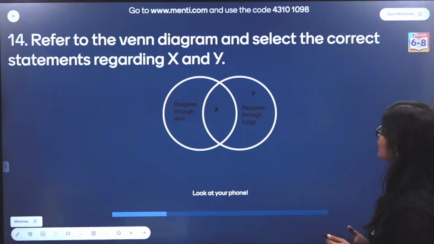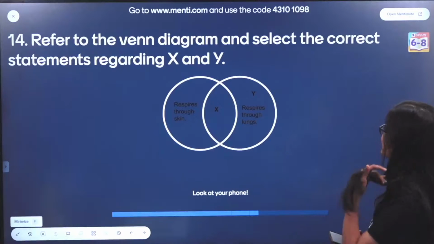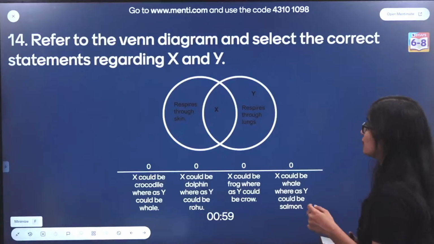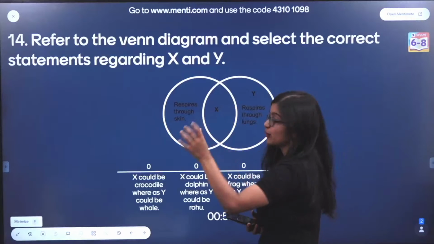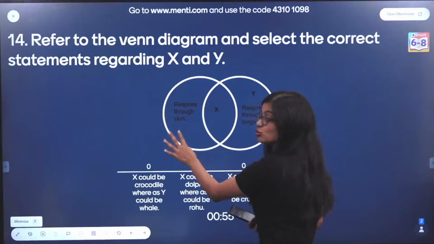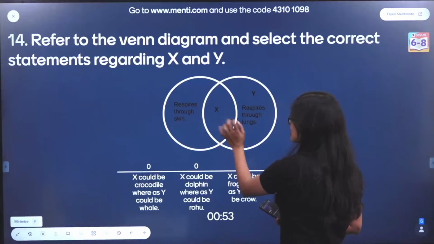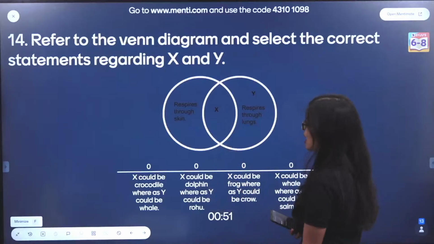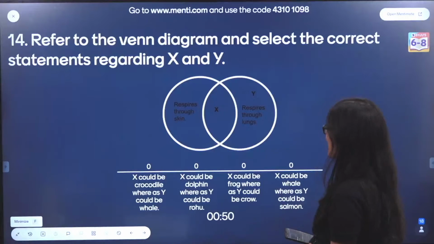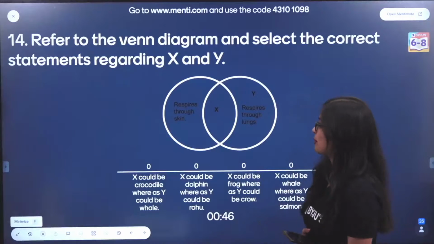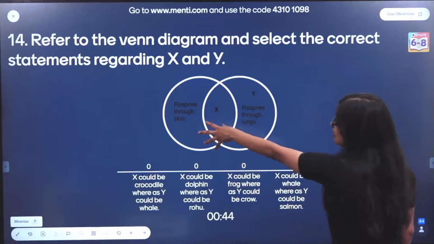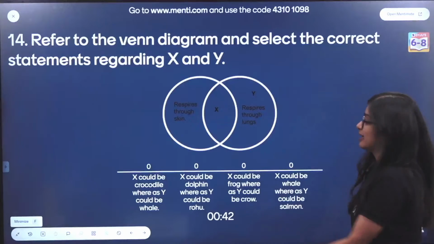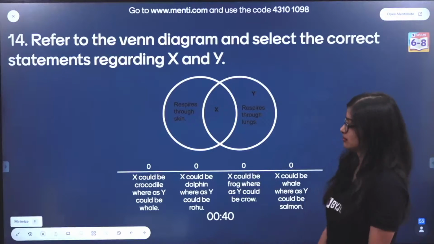Let's have a look. Refer to the Venn diagram and select the correct statements regarding X and Y. X here, on one side it says respires through skin. In the middle we have X. Y says respires through lungs. Okay? What is X and Y? So actually X should come there. Respires through skin, okay, X can respire through skin and lungs. That's why it is here in the center.